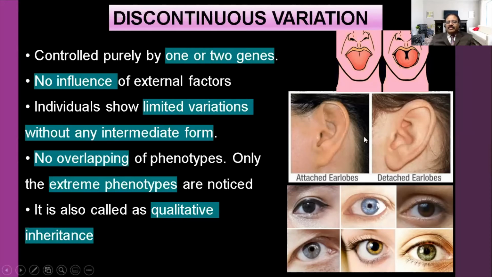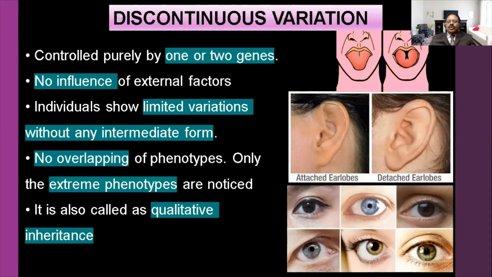Okay, the same way, mostly we have detached earlobes in humans. But in some, a dominant character is there, that is called attached earlobe. So the ear is attached to the face. In many generations they have only detached earlobes. Among them one child gets attached earlobe. In between, half attached, then three quarter attached and fully attached, like that changes are not there.